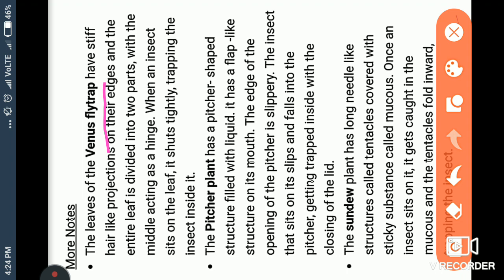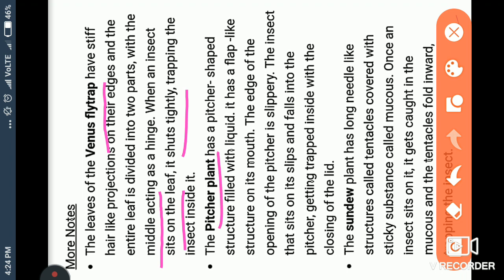When any insect sits between these leaves, the leaves will close and the insect is trapped between them. It is written that the middle acts as a hinge. When an insect sits on the leaves, it shuts, meaning it closes tightly, so the insect is not able to get out, trapping the insect inside.